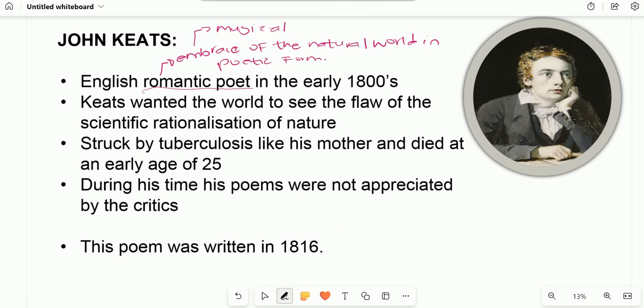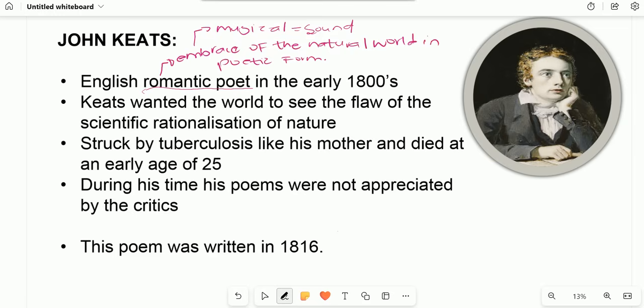Now, the question is, what do we mean by romantic poets? Romantic poets were actually poets that embrace the natural world. So romantic poetry is a poetry of the romantic era, and it's mostly musical. And it means that in this poem, when I hear the word musical, I'm expecting to discover sound and the impact of sound in the poem.